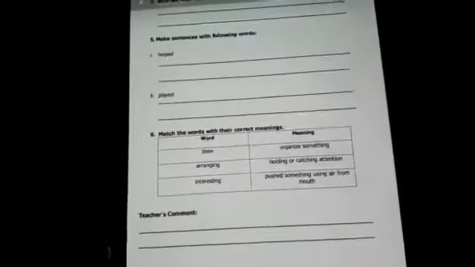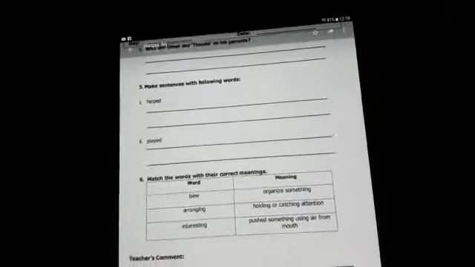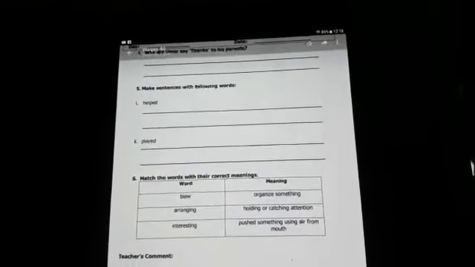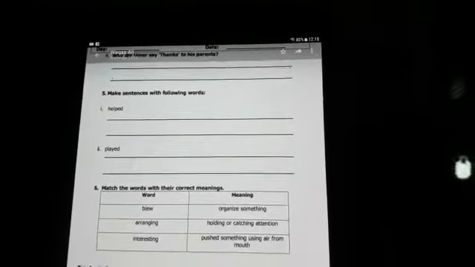After that, along with the text and the units, we will do some more worksheets and you will do them by yourself. I have just given you this one to complete, and after that you will complete the others on your own.